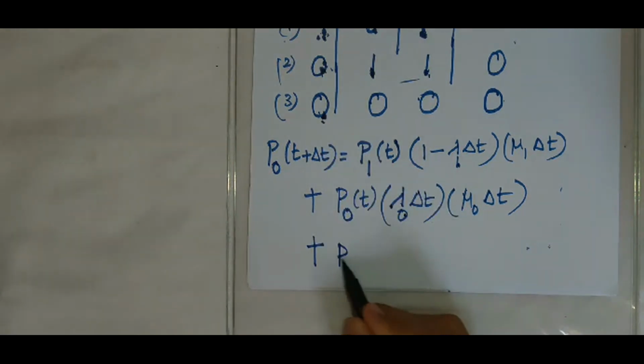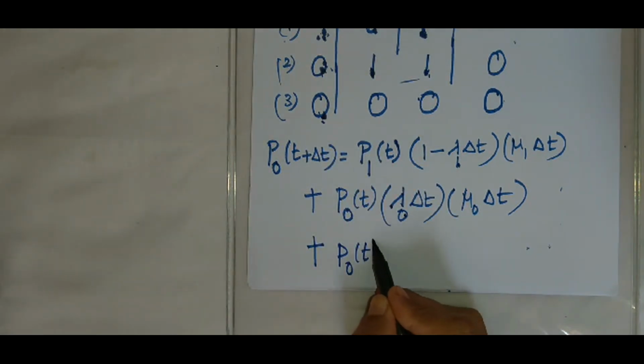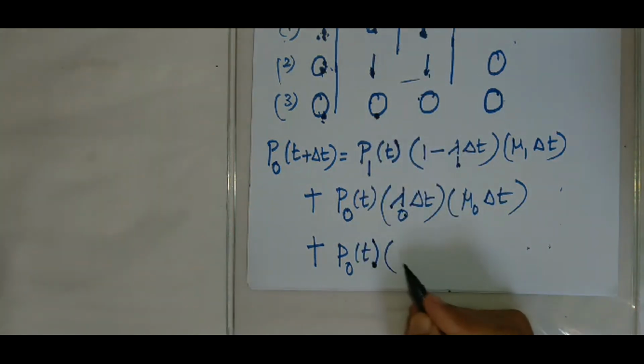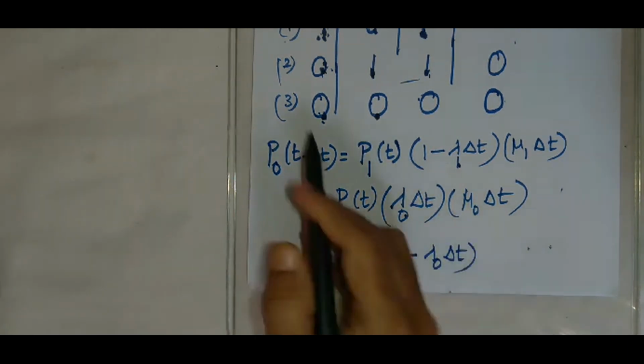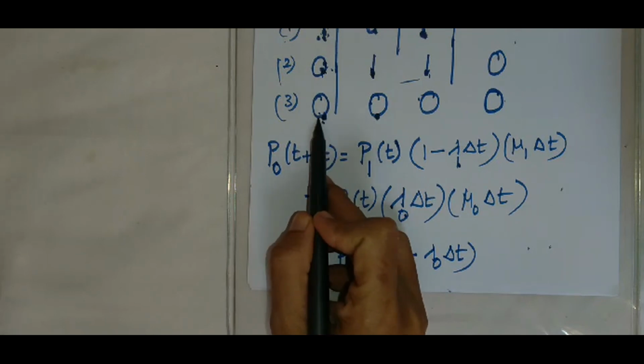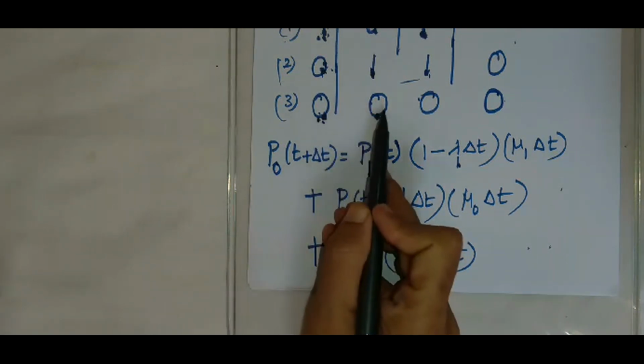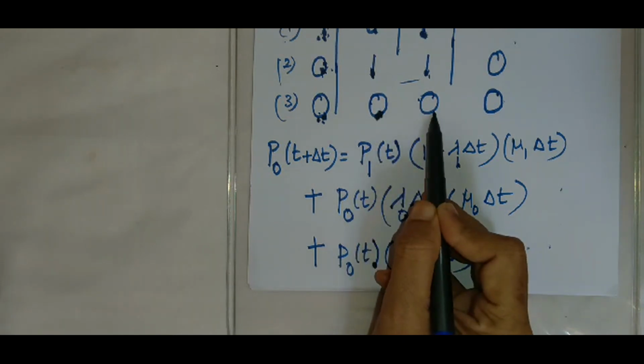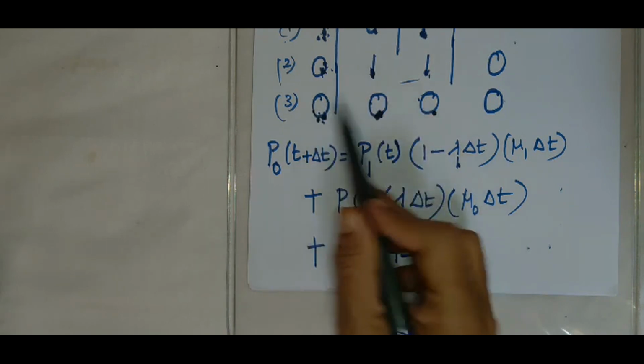When there are no customers in the system during the time interval of length t, and no arrival is taking place in the time interval of length delta t, no arrival, zero occurrence in delta t. So 1 minus lambda naught delta t. Since there is no arrival in the time interval of length t, and no arrival in the time interval of length delta t, we won't talk about the service because there is no one in the system.